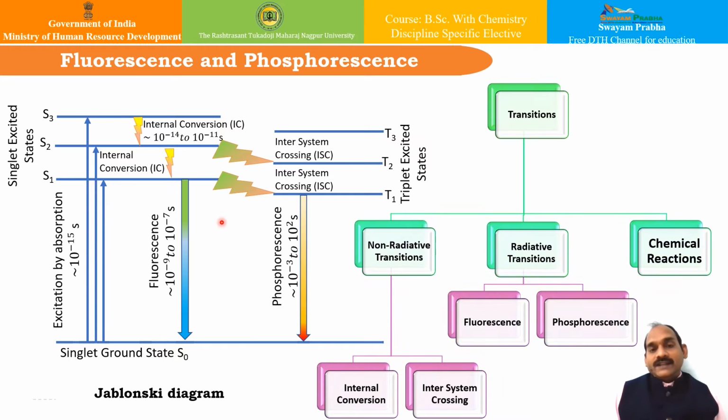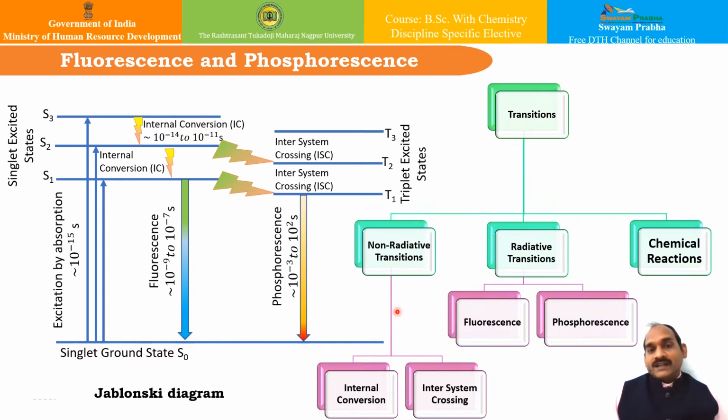After excitation, the molecule returns back to the ground state, and while returning there can be several return mechanisms. You can see these transitions here. They can be non-radiative transitions or radiative transitions, and one addition that we have shown here, apart from what we showed in electronic spectra, is the chemical reaction. Let us see them one by one.